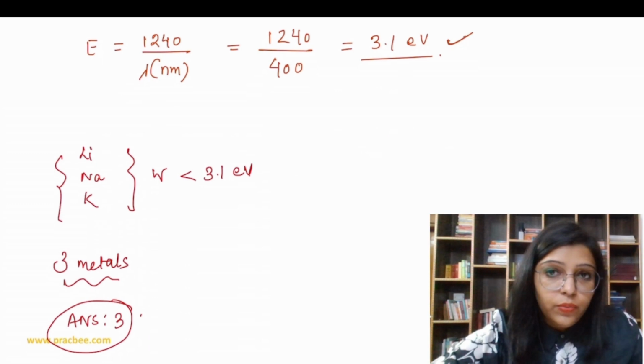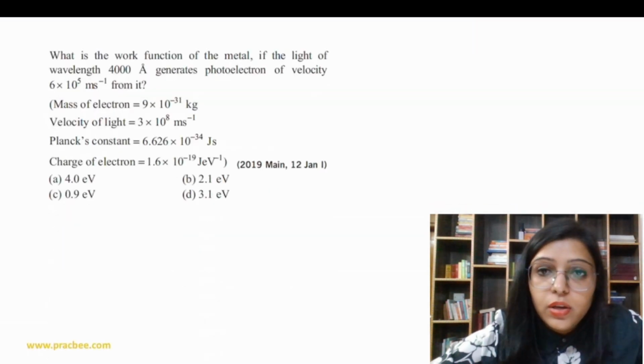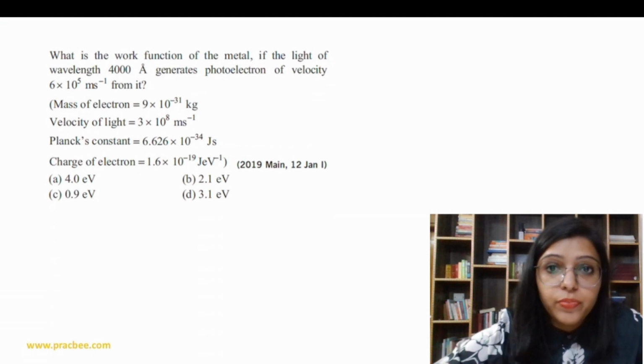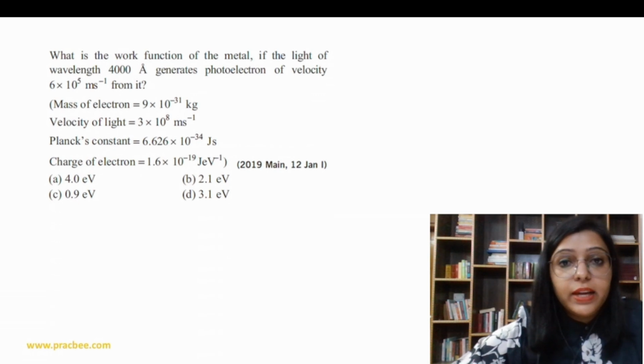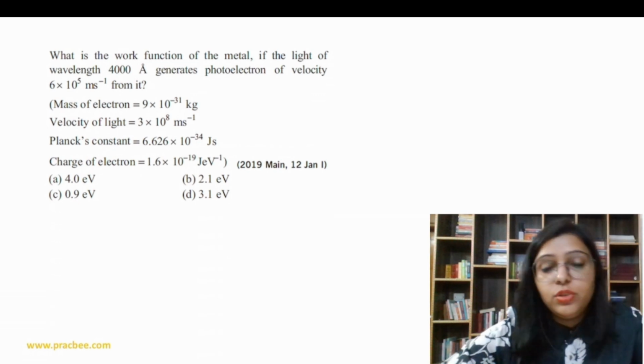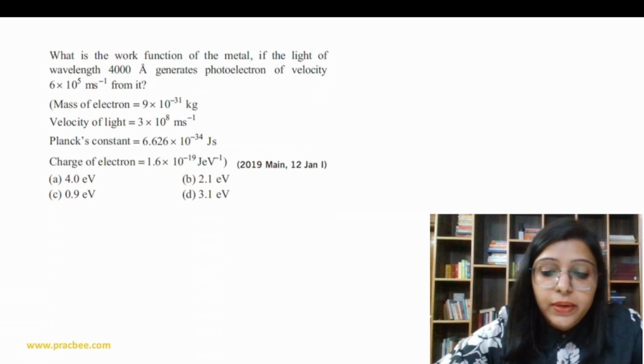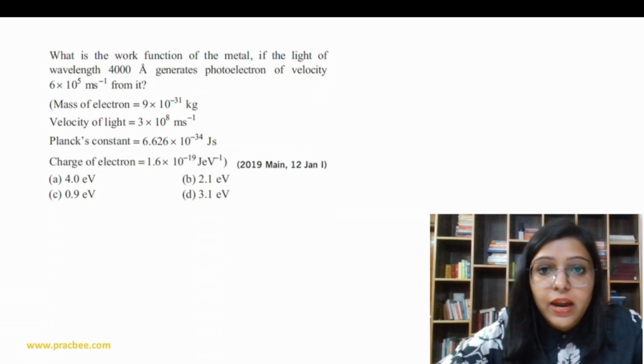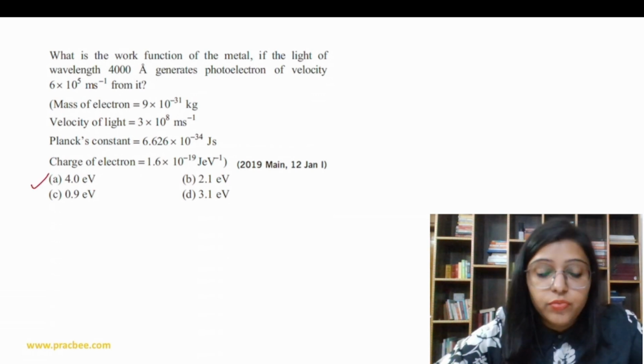Okay. Now let's do the next question. The question says, what is the work function of the metal if light of wavelength 4000 angstrom generates photoelectrons of velocity 6 into 10 to the power 5 meter per second from it? We have to write the answer in terms of electron volt. So how to solve this question?